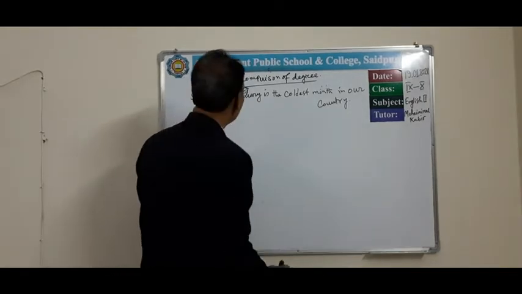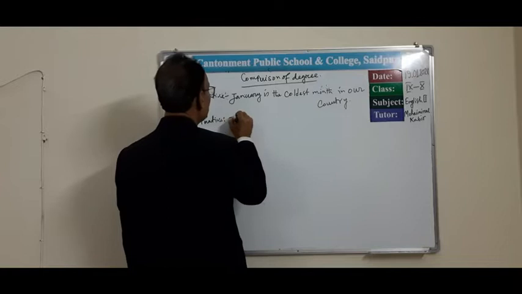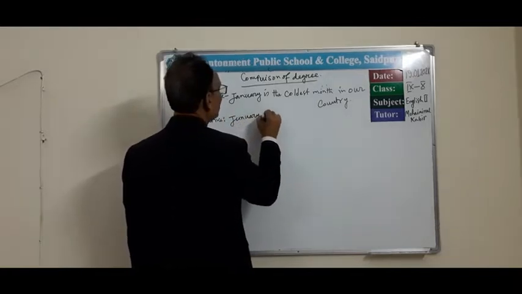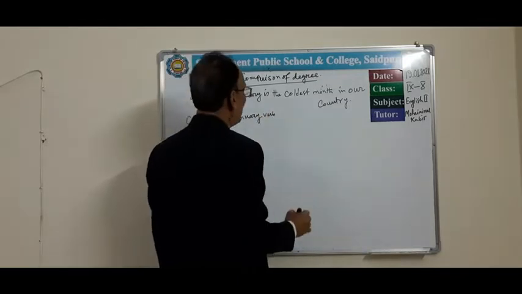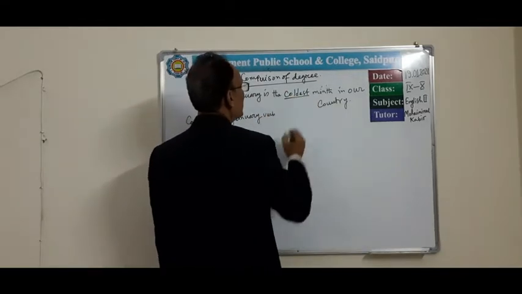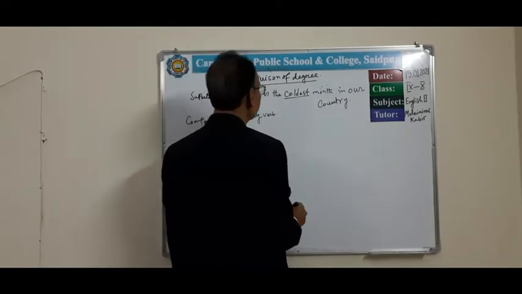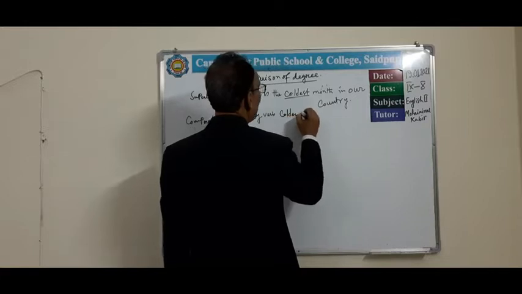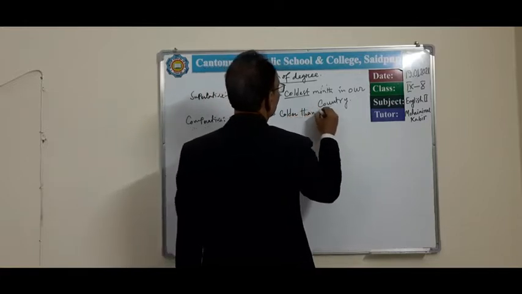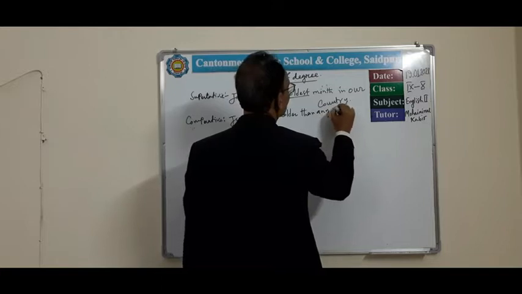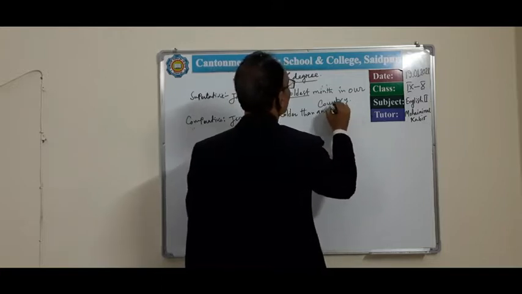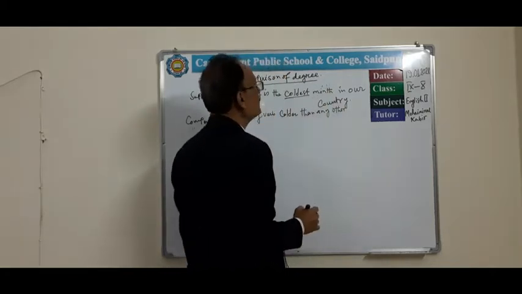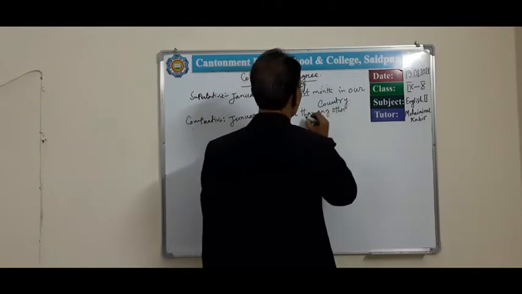First of all, we will write the subject here, January, then verb is, and its comparative form is colder. Then we have to write than any other, then the remaining part of the sentence. The remaining part of the sentence is, what is here? Month in our country.